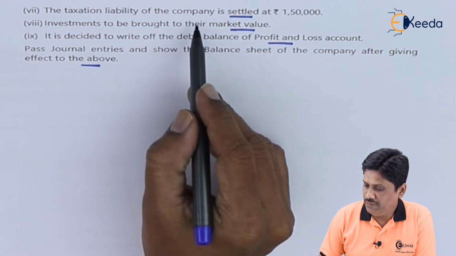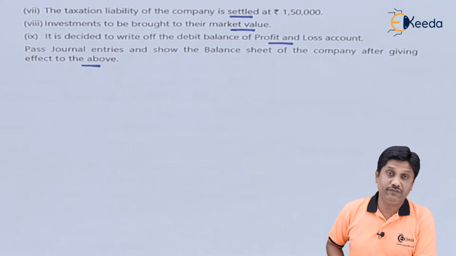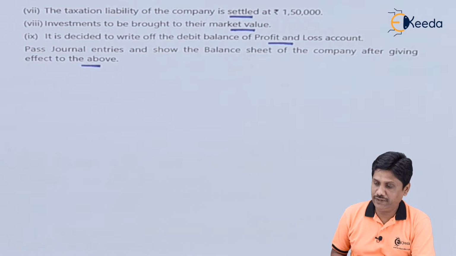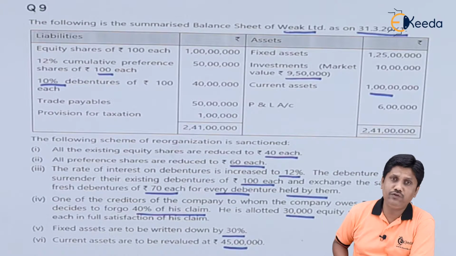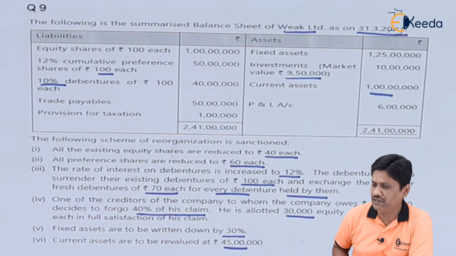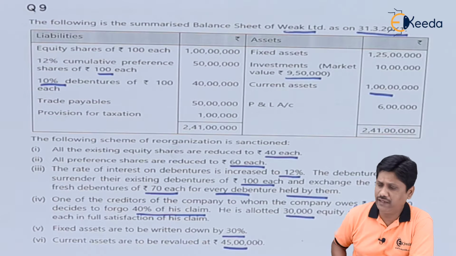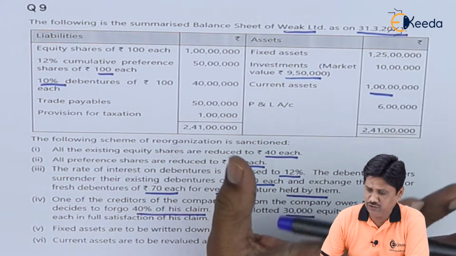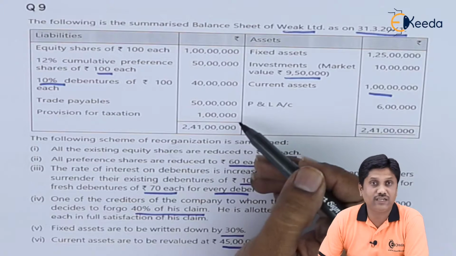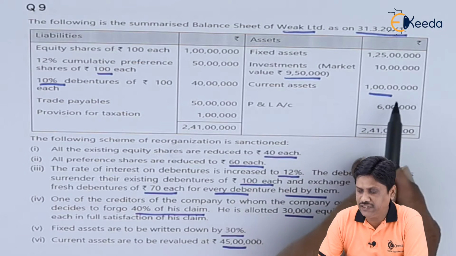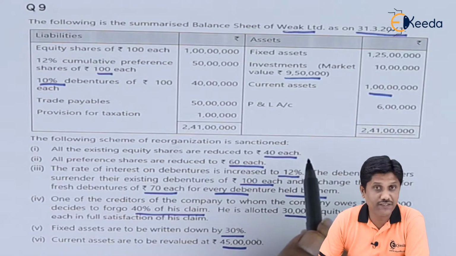The taxation liability of company is settled at rupees 1,50,000. Friends, you can notice in your balance sheet tax provision is 1 lakh. Your provision for tax is 1 lakh, but you settled this liability for 1,50,000, so you overspent 50,000. That will be debited to capital reduction account, and of course money goes out, so I will credit it to bank account, I mean to say current assets. In this bank balance is already a part of current assets, so my entry will be provision for tax account debit 1 lakh, capital reduction account debit 50,000 to bank account, or I can say current assets 1,50,000. So let us record the entry.